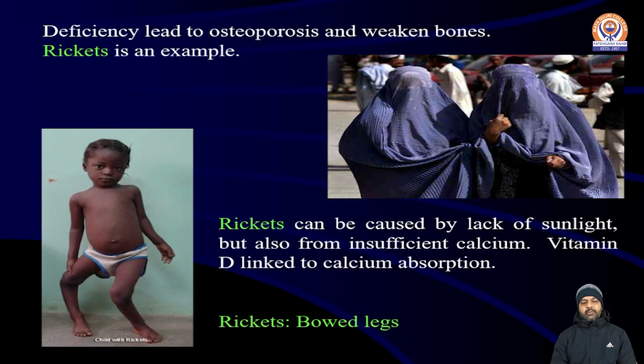Rickets is an example. Rickets can be caused by lack of sunlight, but also by insufficient calcium. It means if the calcium in the diet is not sufficient, or if calcium is sufficient but sunlight is lacking and you are not exposing yourself to sunlight, then this could happen. Thus, it is said that vitamin D is associated with calcium absorption. Rickets generally causes a disturbed gait, wherein bowed legs are the result, as you see in the pictures.